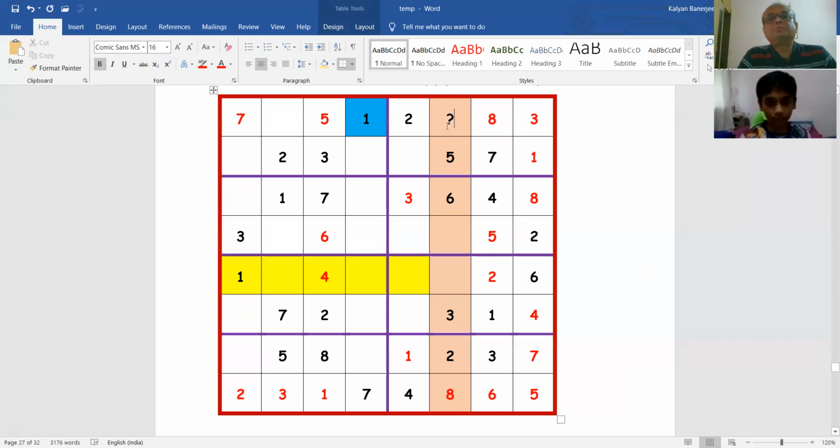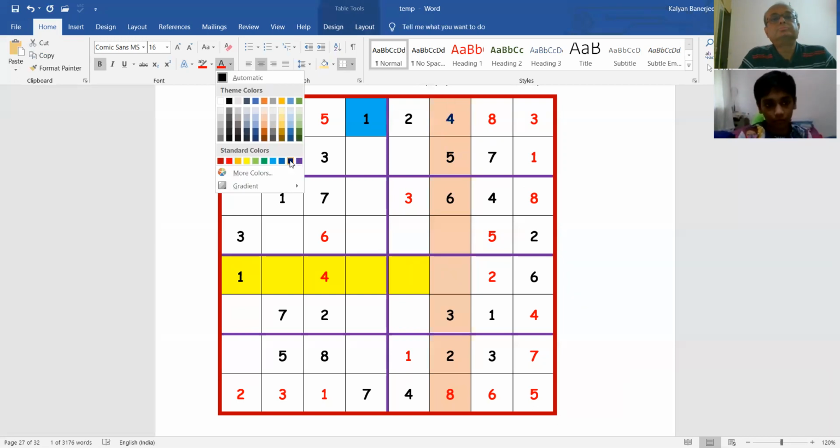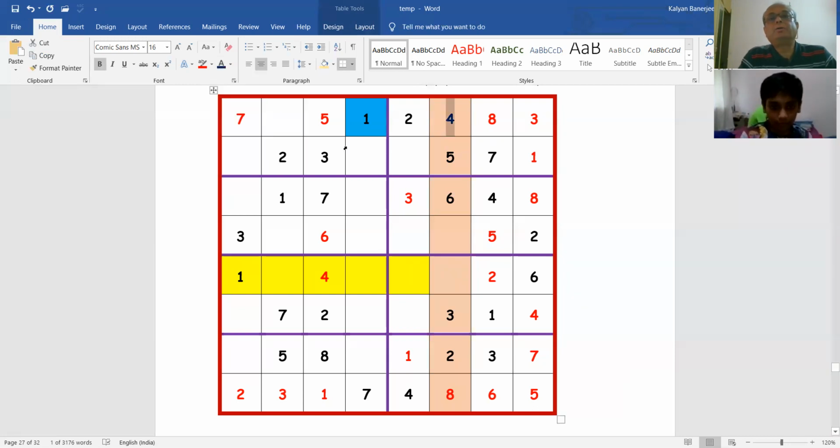4. Why 4? Why not 1 or 7? We said 1, 4, and 7 are missing. Because 1 is there here. Because 1 and 7 are here. So it has to be 4 here. Okay. So now 1 and 7 are missing. After the bottom 6, then what will come in here?